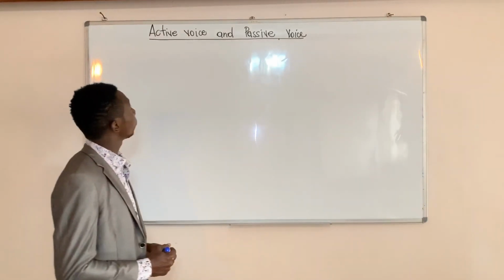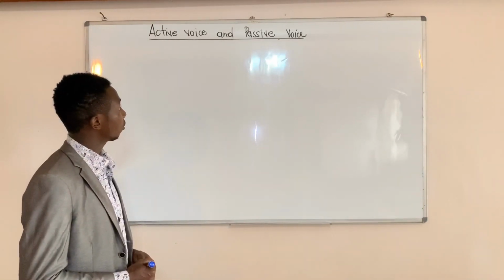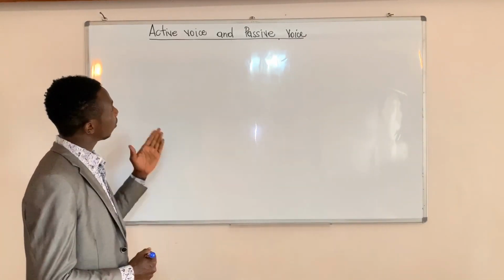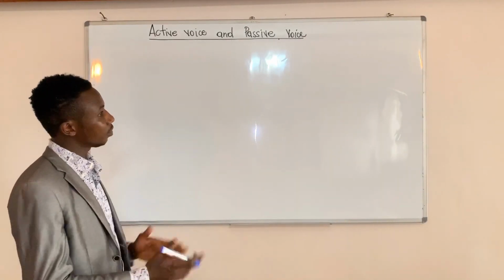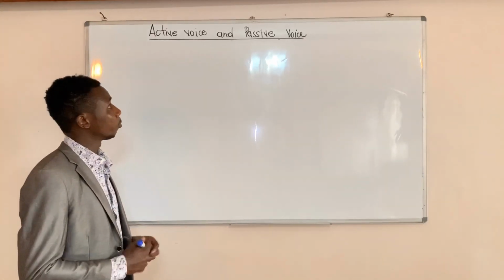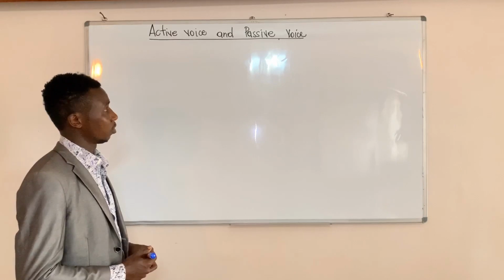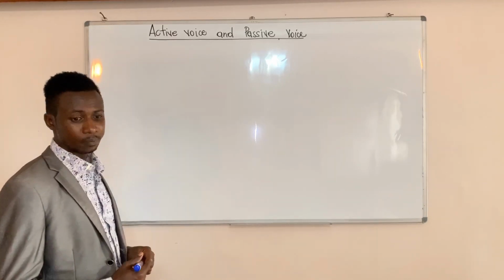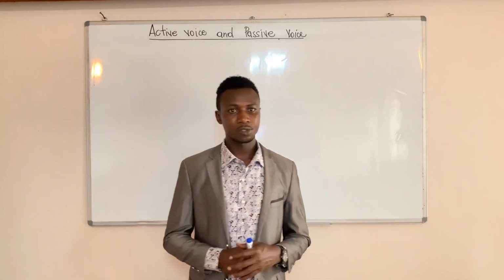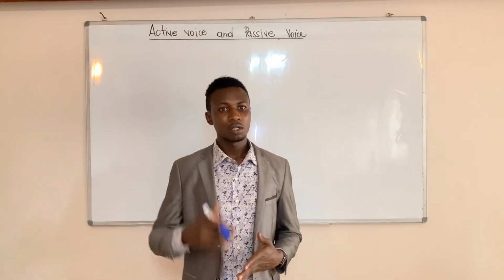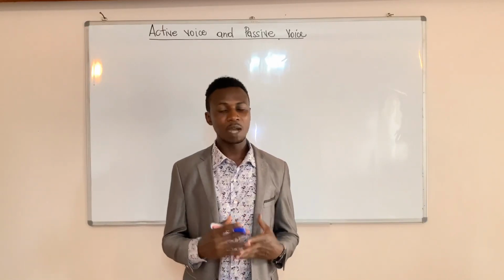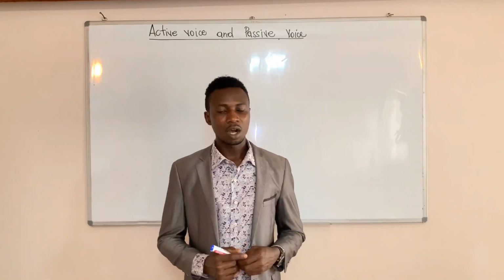As I said, we are focusing on active voice and passive voice. Active voice and passive voice is another way of conjugating. We call it mature conjugation. Before you know active voice and passive voice, you must know very well all tenses, I mean tense number 1 up to tense number 7.